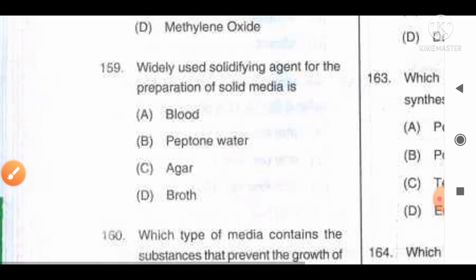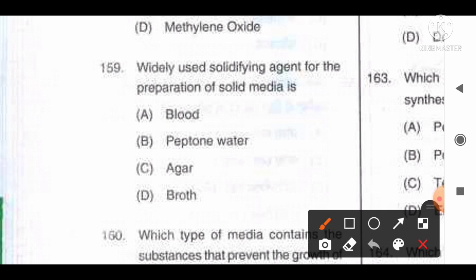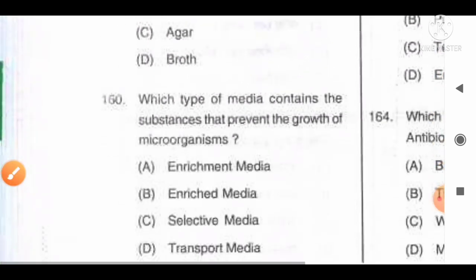Widely used solidifying agent for the preparation of solid media is option A blood, B peptone water, C agar, D broth. It is also one of the easiest questions, and the correct answer is option C. Agar is a universally used solidifying agent for the preparation of solid media. Option C is the correct answer. Move to the next question, number 160.